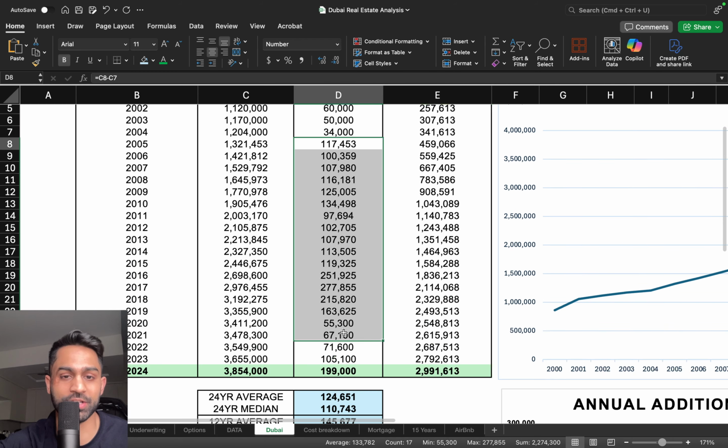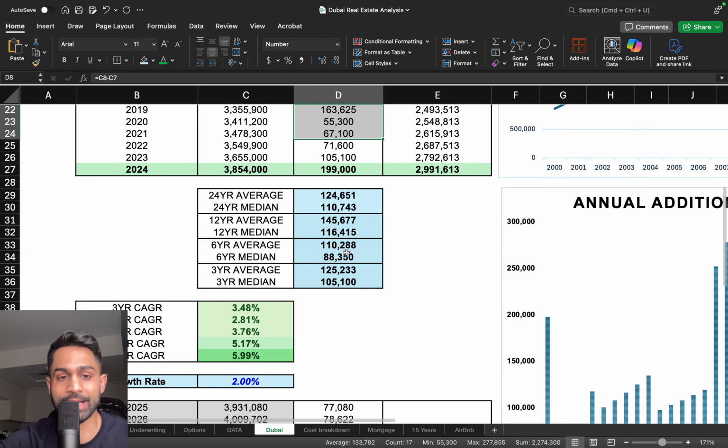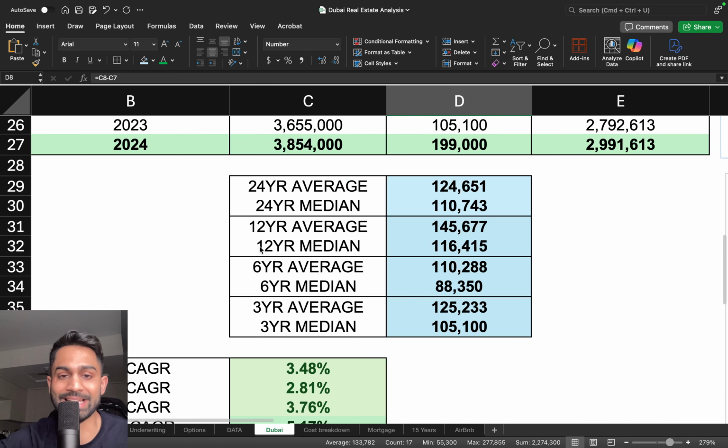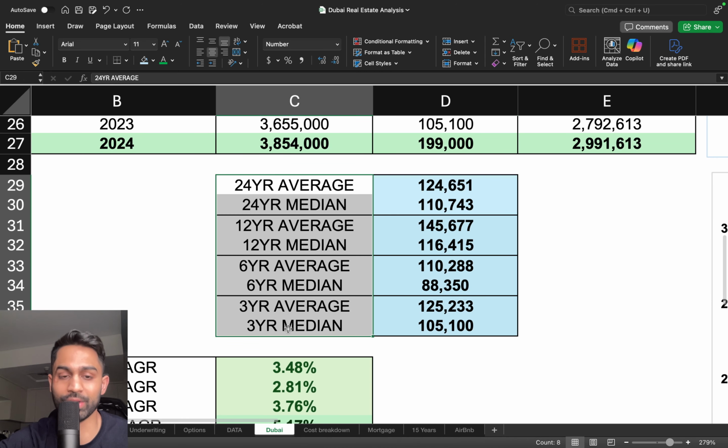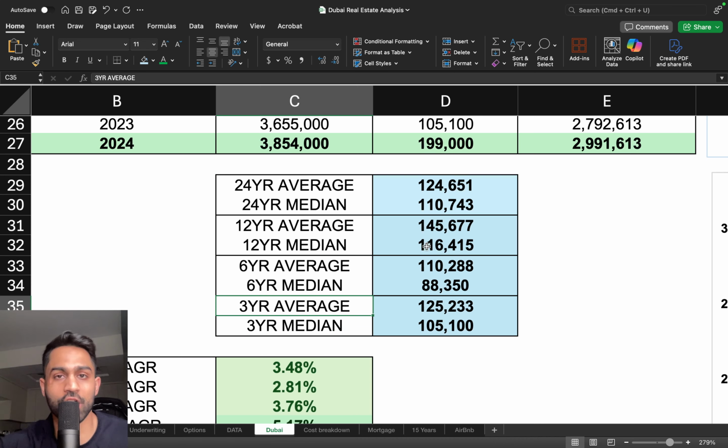And this right here has been the annual increase. Now, I also wanted to take a look at the average and the medians over the last 24, 12, 6, and 3 years respectively. And what I noticed was it was around 80 to 110,000 people that on average, on median, have actually come in to the UAE, into Dubai every single year. So it gives us a bit of an idea on what to expect moving forward.